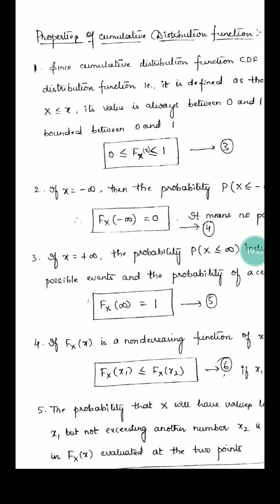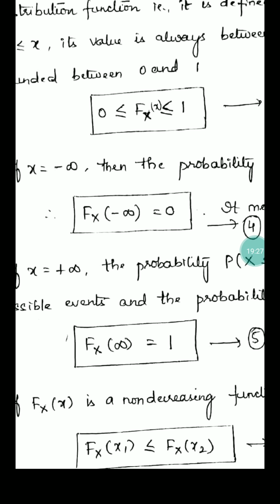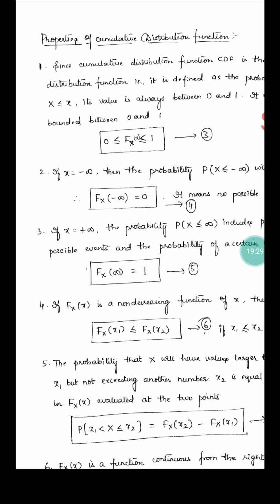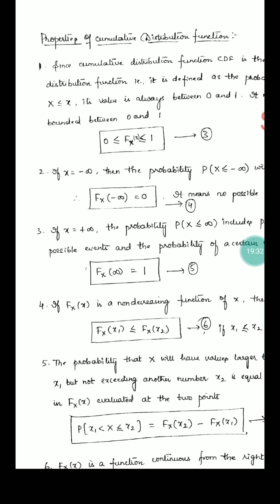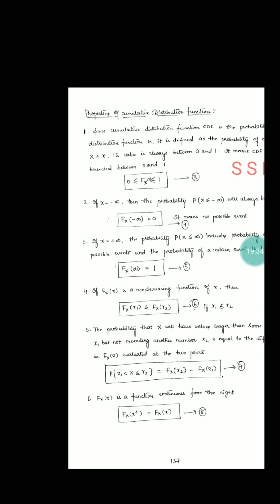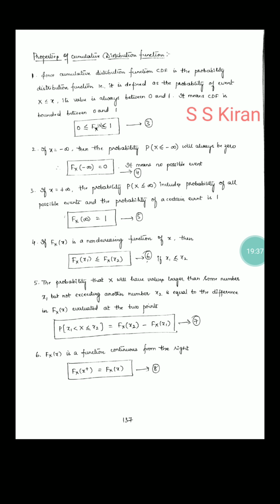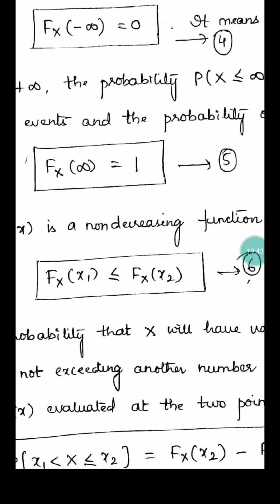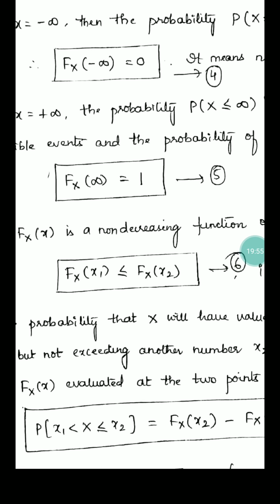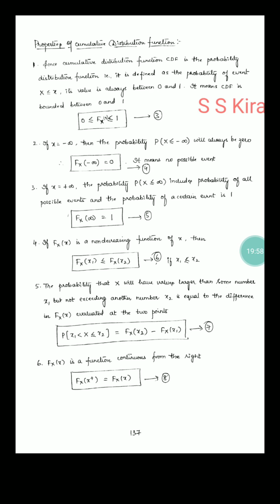The second property: if x equals minus infinity, capital Fx of minus infinity equals 0. If x equals plus infinity, capital Fx of infinity equals 1. One more condition: if x1 is less than or equal to x2, then capital Fx of x1 is less than or equal to capital Fx of x2. Why do I mention capital Fx here? If we get confused between capital and small, it is a big confusion in future classes. That's why I mention clearly what is capital X and what is small x.